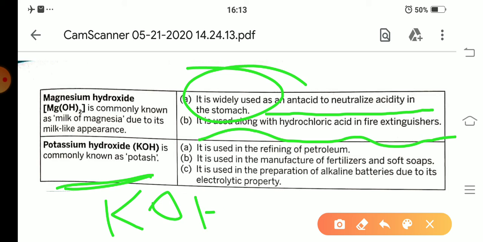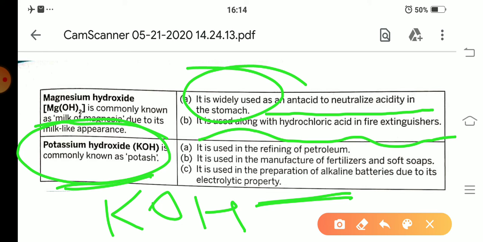Next, potassium hydroxide, KOH. It is a strong base. Potassium hydroxide is used in the refining of petroleum. It is used in the manufacture of fertilizers and soft soaps, and it is also used in the preparation of alkaline batteries due to its electrolytic property. Which base has electrolytic property? The answer is potassium hydroxide, KOH.